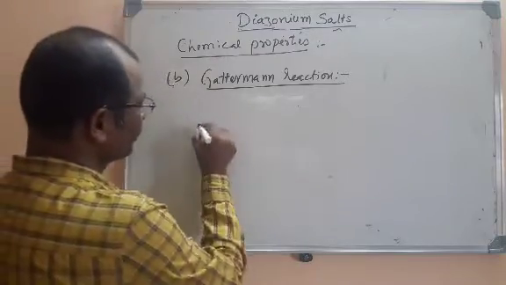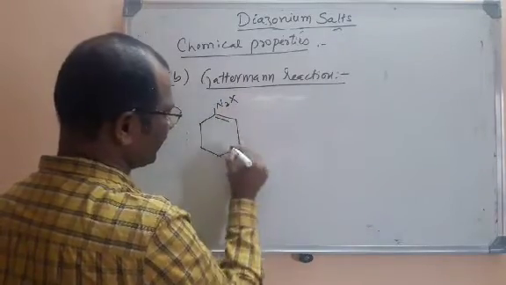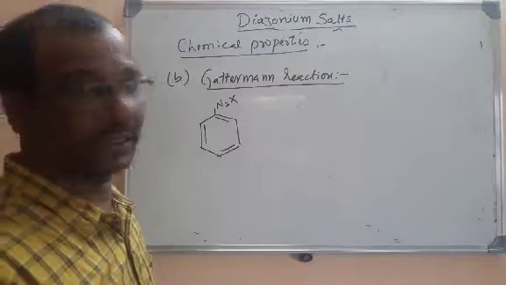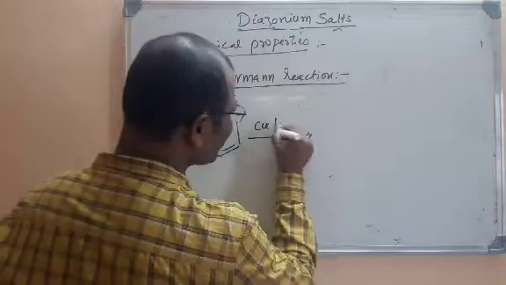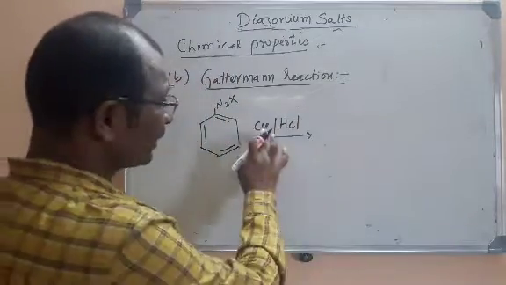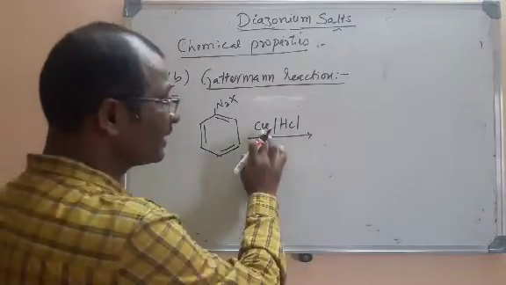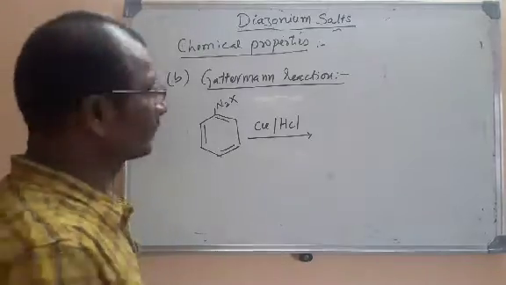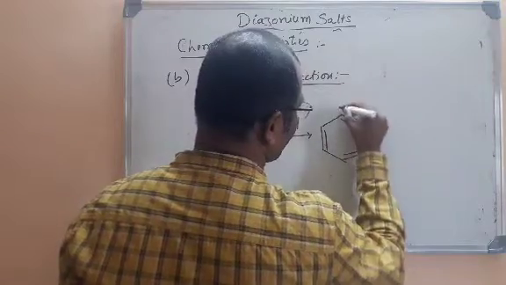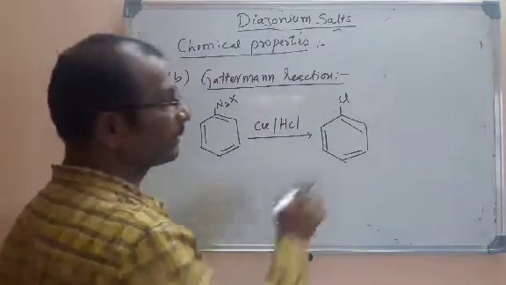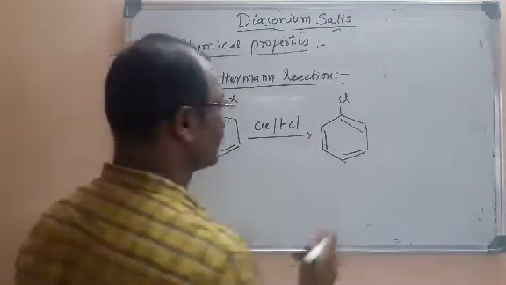What is this reaction? Here also we take the benzene diazonium salt, that is C6H5N2X, which is treated with copper powder, and in the same way we take HCl here. There we have taken cuprous chloride. Here only copper powder is taken. That is the only difference. In Sandmeyer it is CuCl to replace with Cl. Now what are we going to get here? Here also what we get is the same. We are going to get chlorobenzene. N2X will be removed and replaced with chlorine to get chlorobenzene.